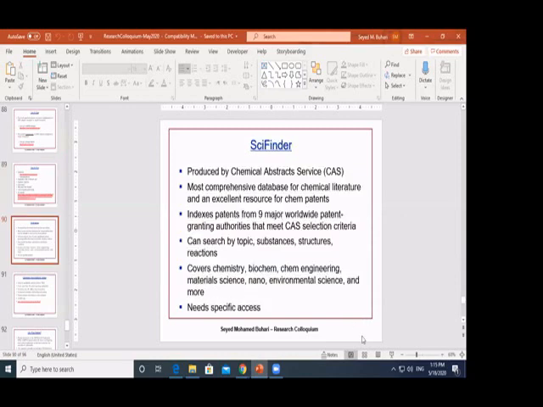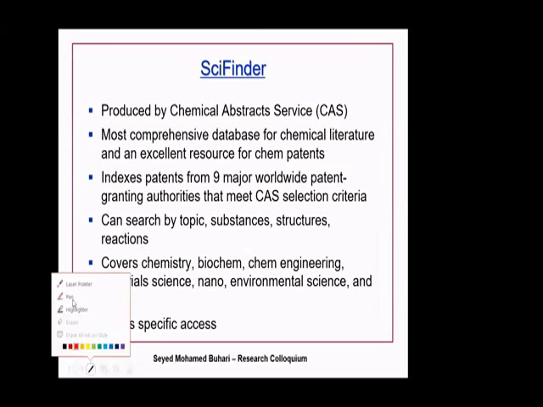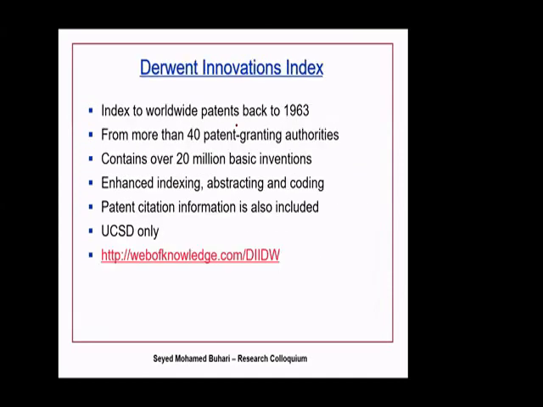There is also what is called SkyFinder. Okay, this is again another one. This is mostly useful for chemistry. This is for chemistry side. If you are going to go for patents related to chemistry area, okay, so you can use SkyFinder. There is also Derwent Innovation Index. Here again, you can search for patents there.